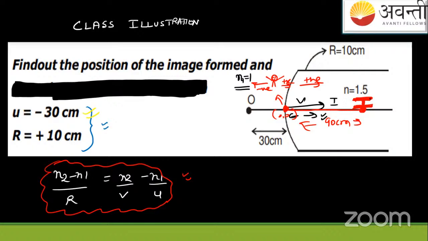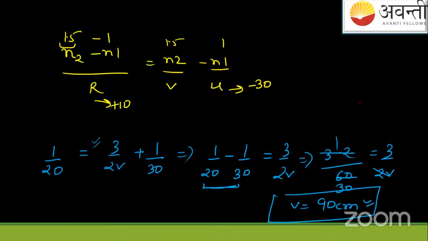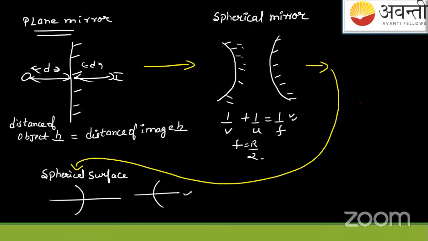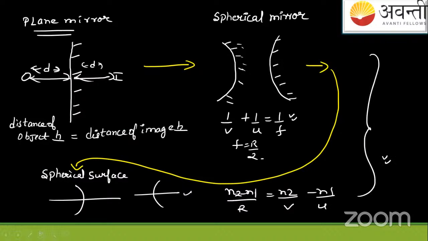This is the image. ठीक है? Fine. Answer आ गया? Okay, so इसमें we'll consider I'll write here n2 minus n1 upon r. So this completes our flow chart up to these three cases.